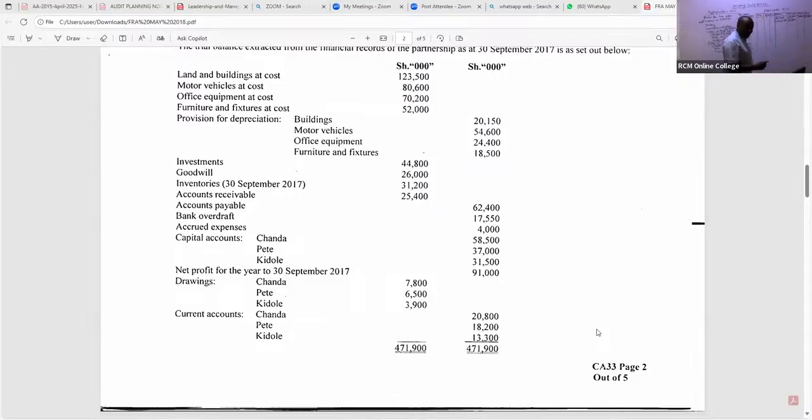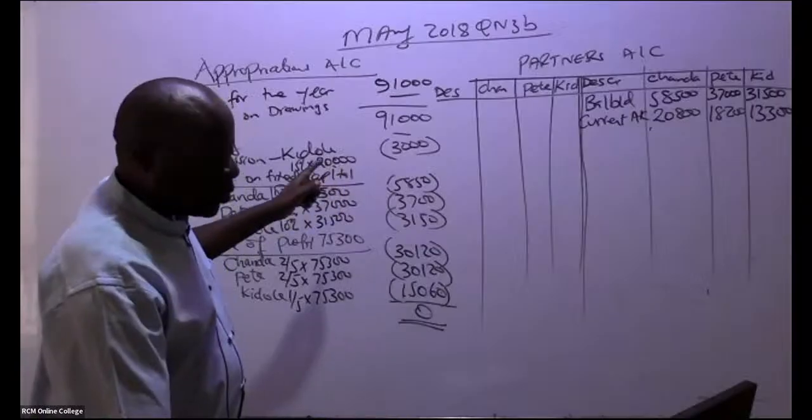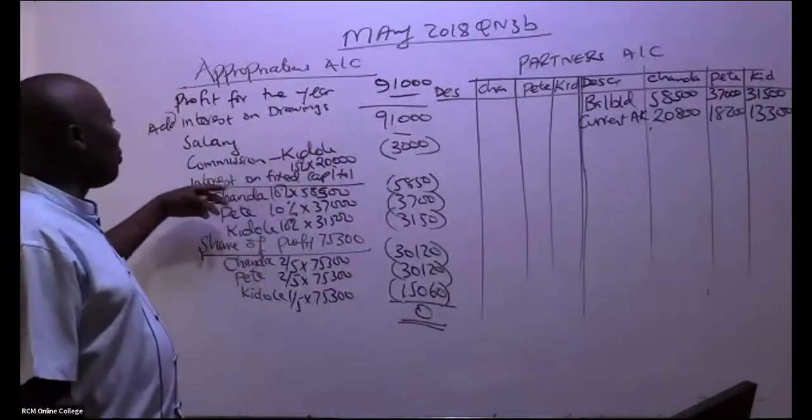2,800. We have in this case here 18,200. So we have 18,200. We have in this case, ladies and gentlemen, 13,300. Is there any other thing in this case here that we can post here quite fast? So remember, now we have our appropriations account here that I would want to rub. This appropriation account will be able to see so many things.